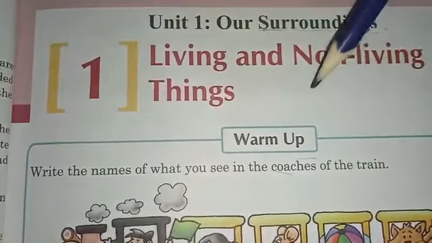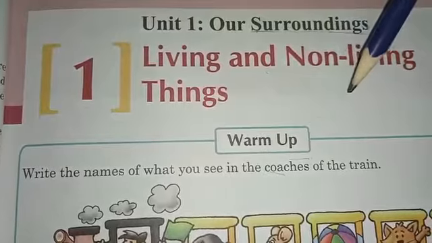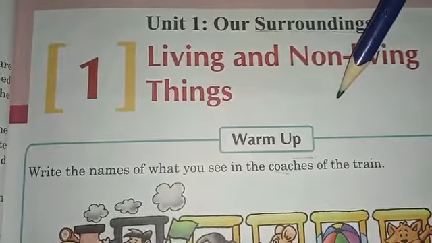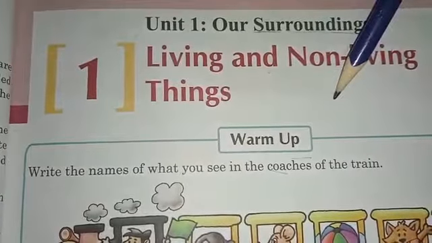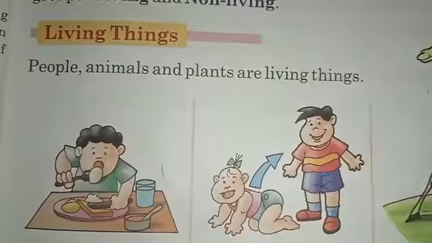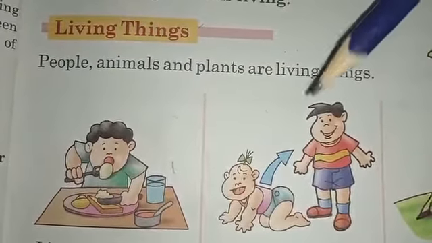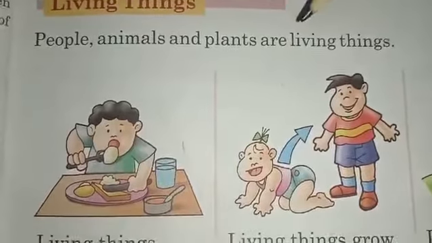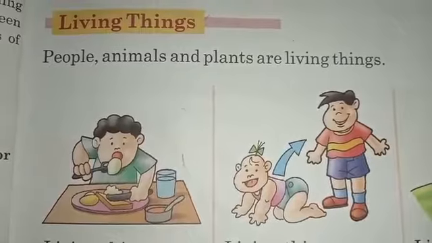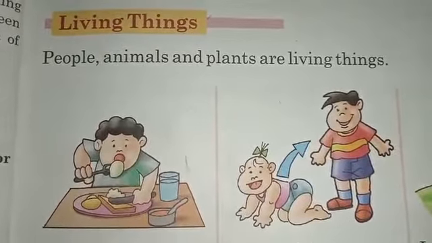Living things are those that can eat, feel, reproduce, and grow, while non living things are those that cannot eat, feel, or reproduce. Let's discuss some details about living and non living things. We see many things around us that are both living and non living. Have you ever noticed what the living things are? All people, animals, and plants are living things.